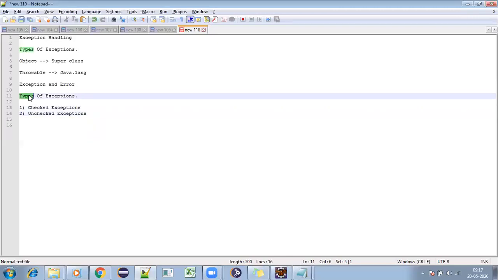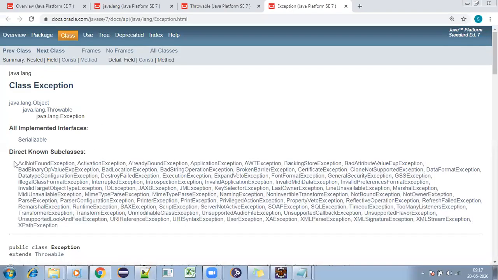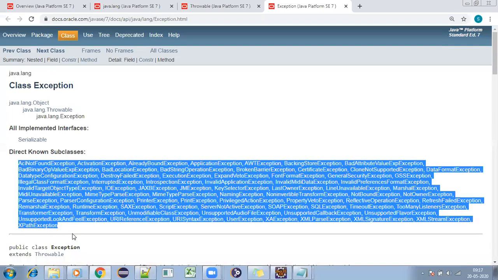There are two types of exceptions. Here you can see all checked exceptions and unchecked exceptions under this particular Exception class.